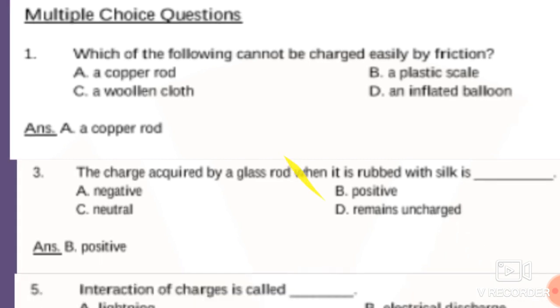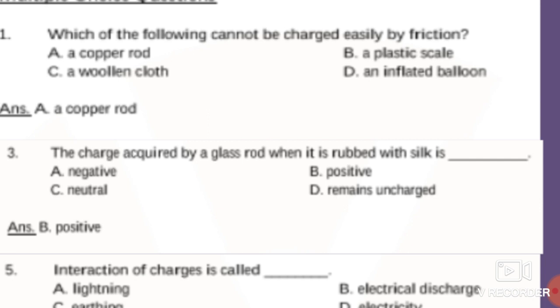The next question is, the charge acquired by a glass rod when it is rubbed with silk is. Whenever the glass rod is rubbed with silk, what is the charge acquired by the glass rod? Option A is negative, option B is positive, option C neutral, and option D remains uncharged.